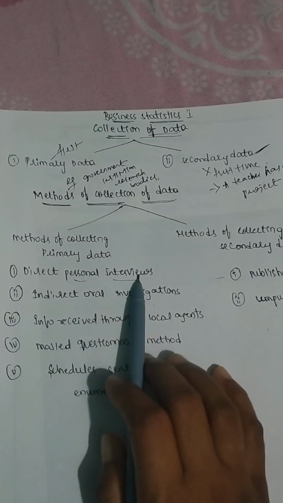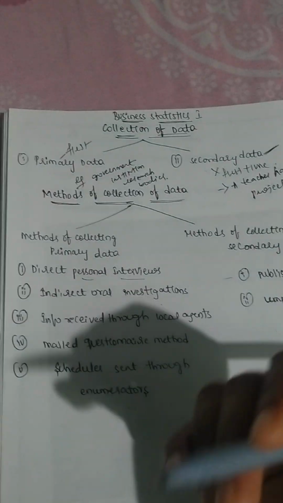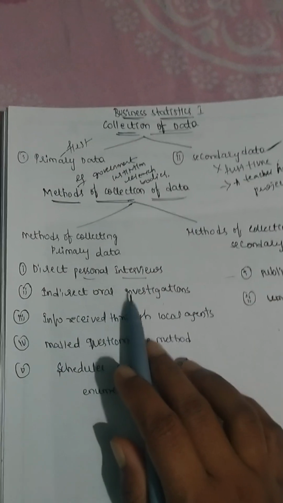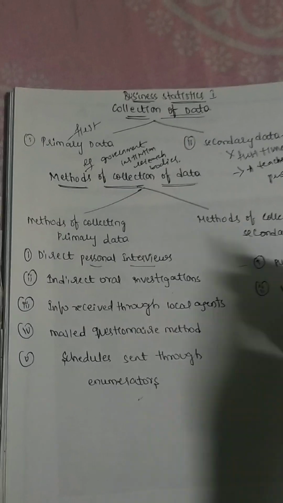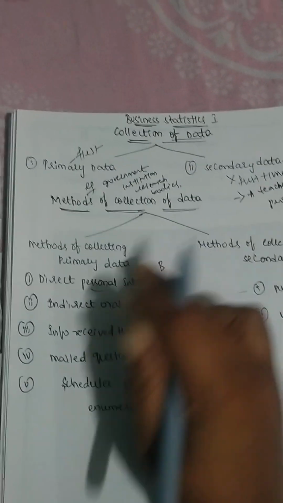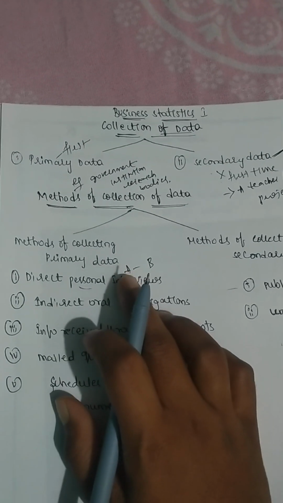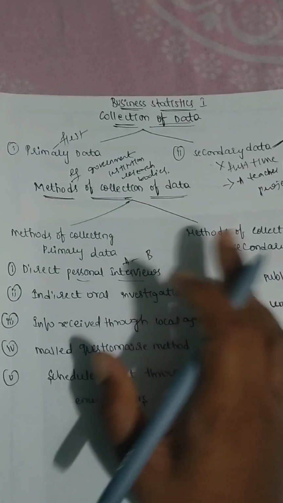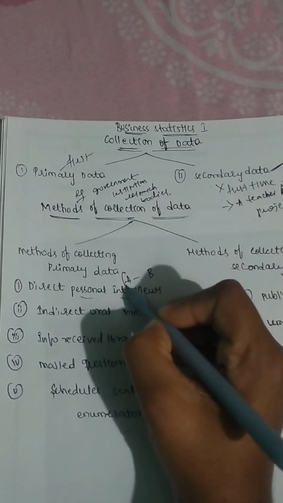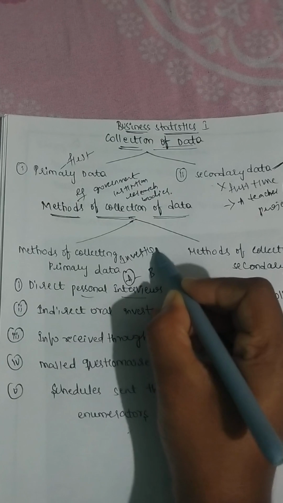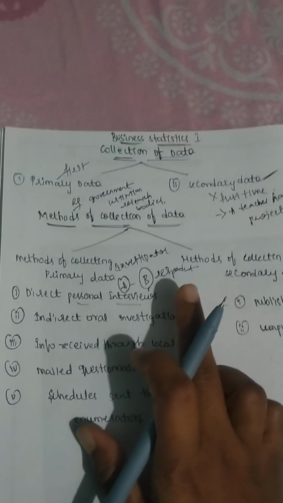In direct personal interviews, the investigator, the person who collects the information, collects information personally from the persons from whom he wants to get it. For example, A and B. A is the investigator, and he wants to get information regarding agricultural land, the cultivation and the crops they are growing. This person A is called the investigator, and person B is called the respondent.